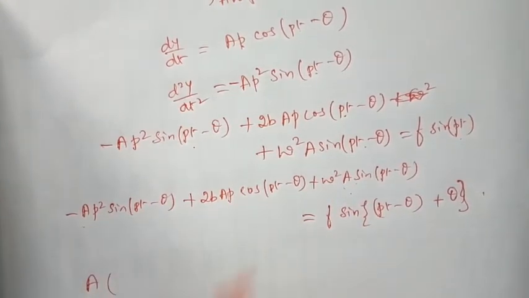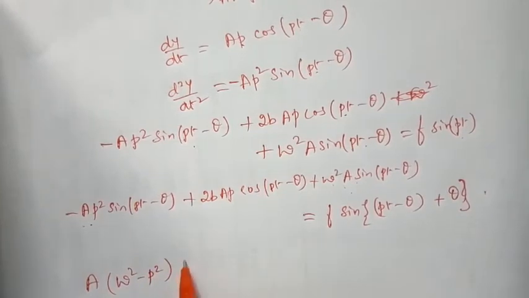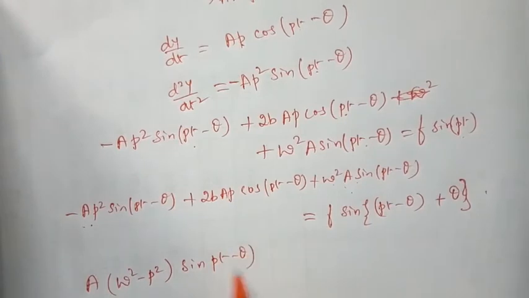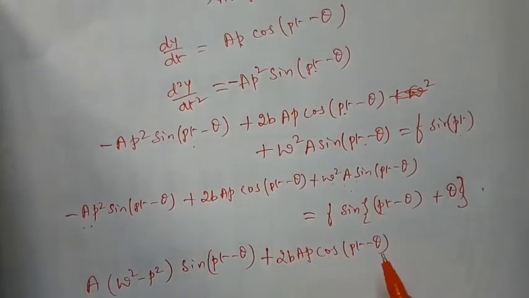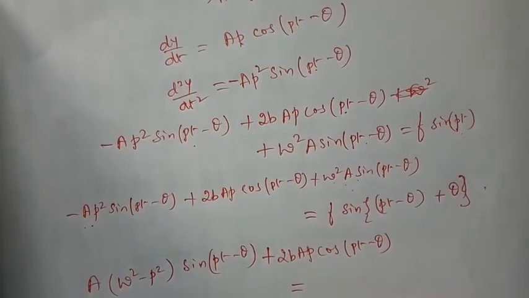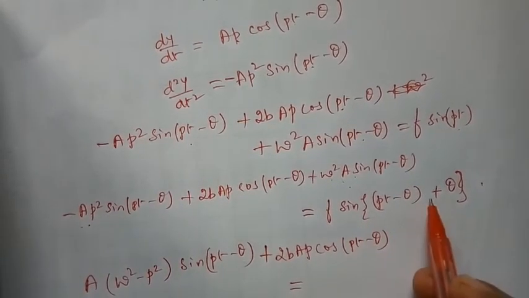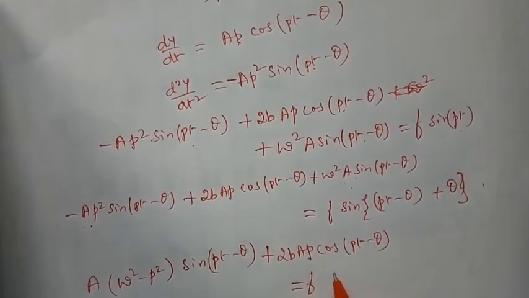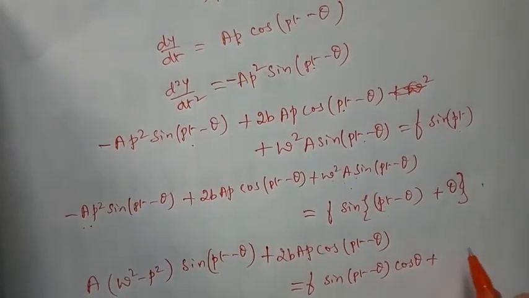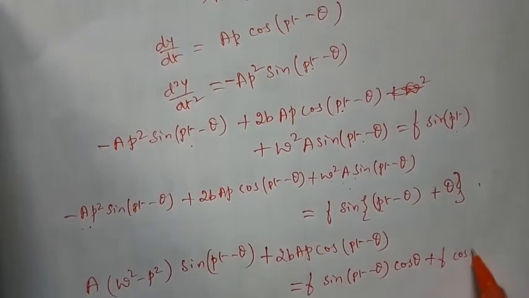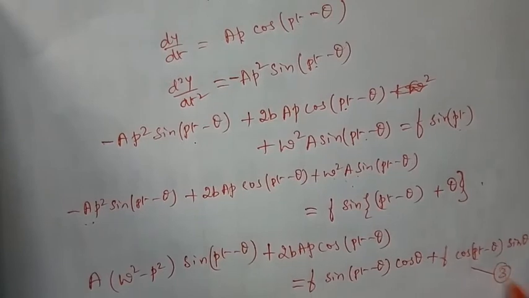Here omega square is there, and here minus p square is there, so I will combine them: a(omega square minus p square) sine(pt minus theta) plus 2bap cos(pt minus theta) is equal to, using the formula for sine(a plus b), f sine(pt minus theta) cos theta plus f cos(pt minus theta) sin theta. Call this equation 3.